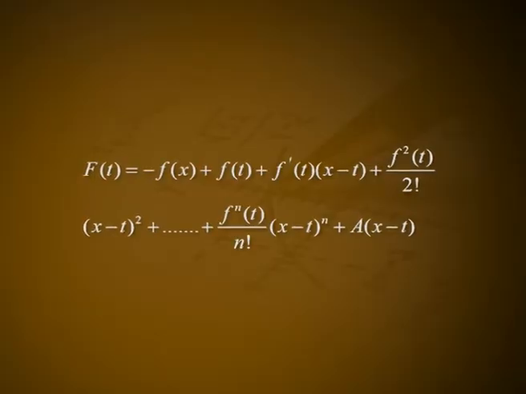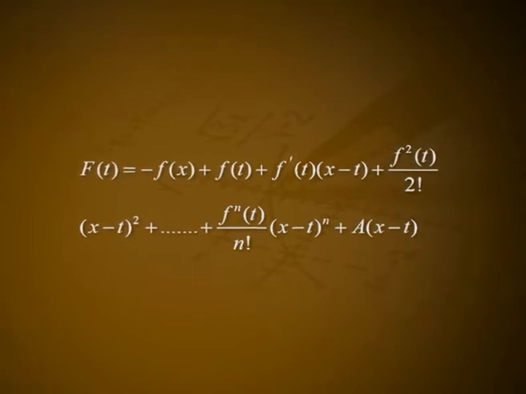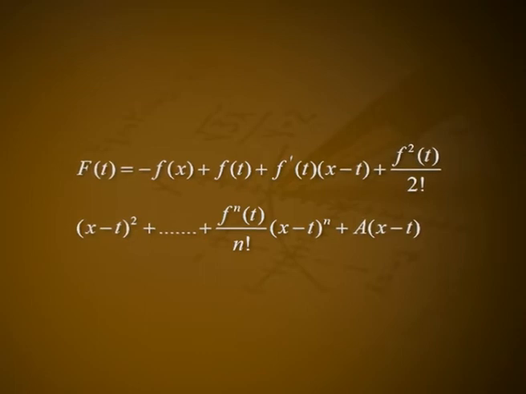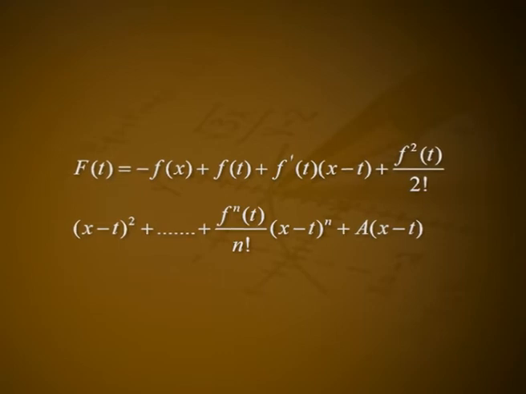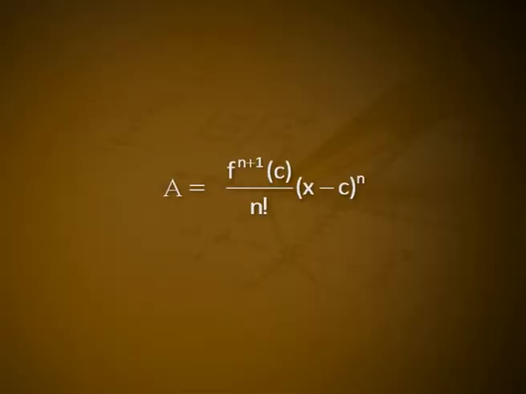In the proof of Taylor's theorem, if we take the function F(t) = -f(x) + f(t) + f'(t)(x - t) + f''(t)/2! (x - t)^2 + ... + f^(n)(t)/n! (x - t)^n + A(x - t), then we get A = f^(n+1)(c)/n! (x - c)^n.